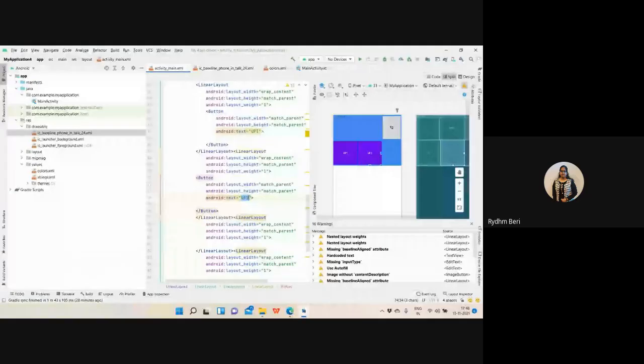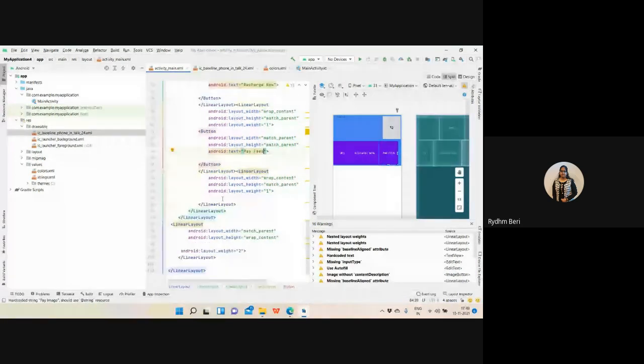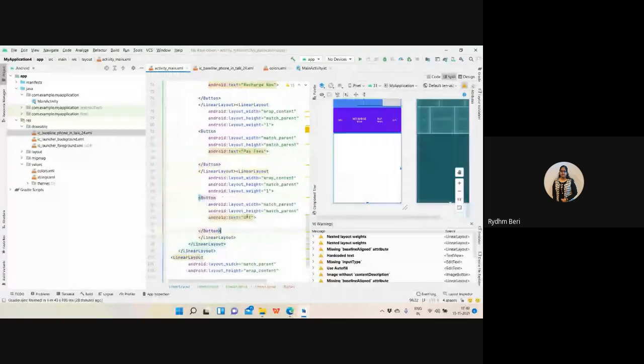Again, after this, I want to have a button inside this linear layout. Here I want the button with the text as recharge. Now I created the button. Then again in this I'm creating any dummy picture. I'm creating pay image. Sorry, pay fees, right? And after that, I'm having the next part. The next part is again, I'm pasting that. I'm having that rent bike.